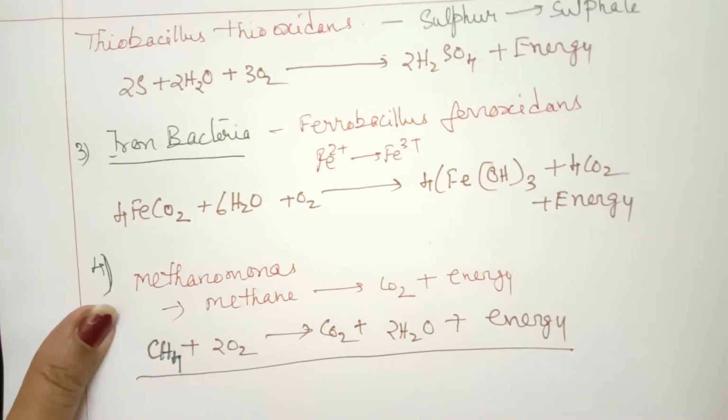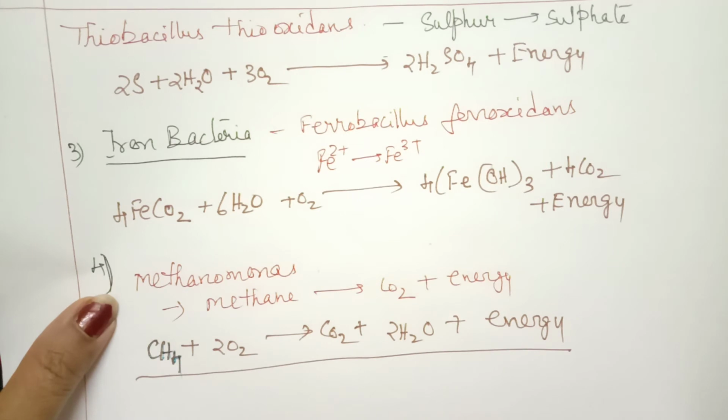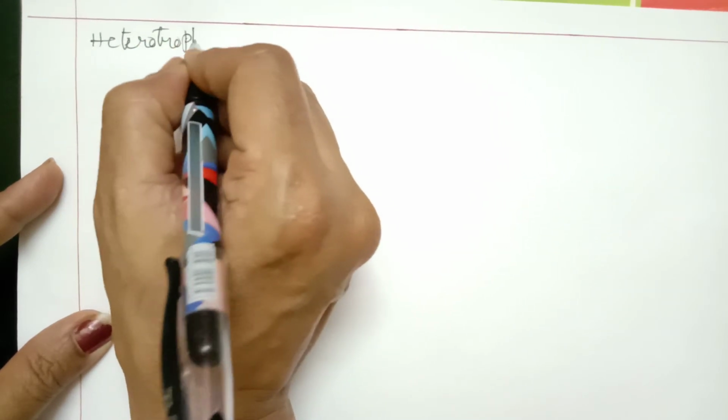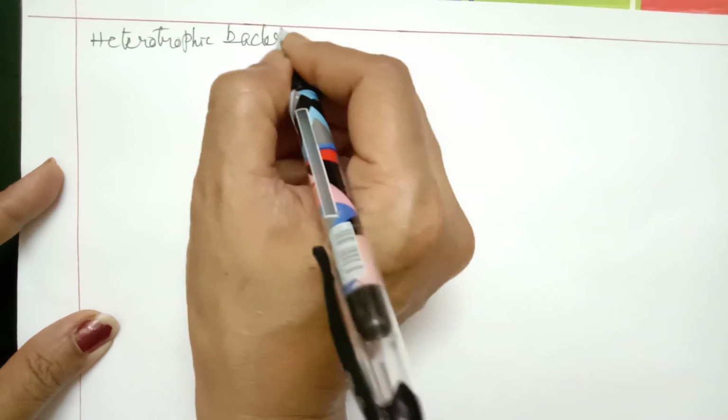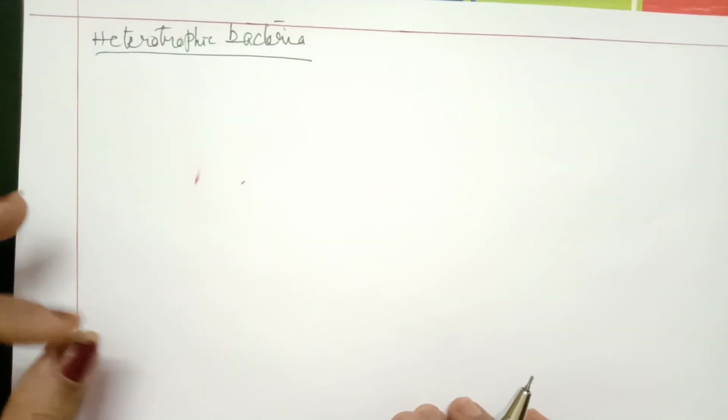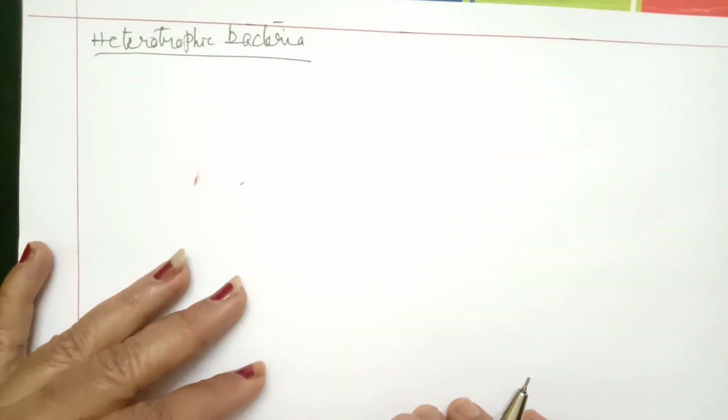These are the 2 types of autotrophs we discussed. Next we will discuss heterotrophic bacteria. Bacteria which cannot prepare their own food are called heterotrophic bacteria.